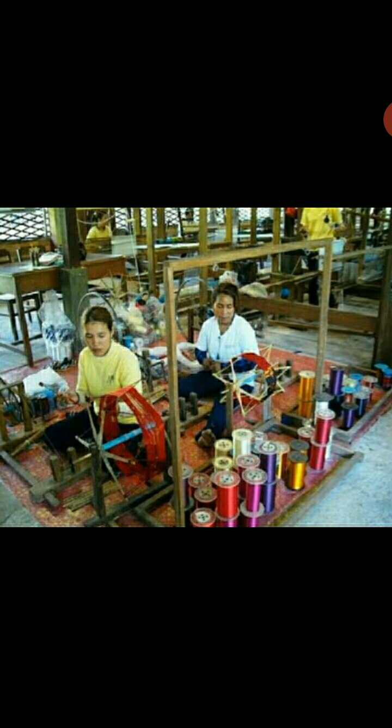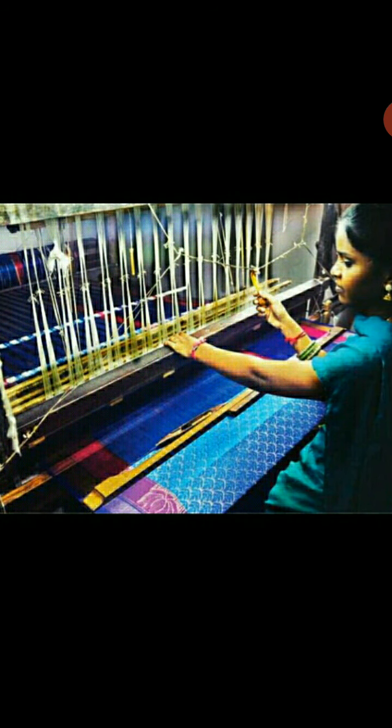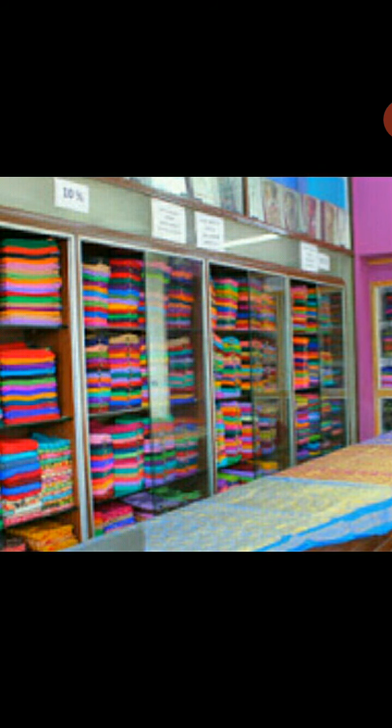The silk yarn yielded has different textures. They are tussar silk, muga silk, kosa silk, and the most common silk, mulberry silk. Silk fibers are then spun into silk threads, which are woven into silk cloth by weavers. India produces plenty of silk on a commercial scale, and India also ranks among the leading silk producing countries.